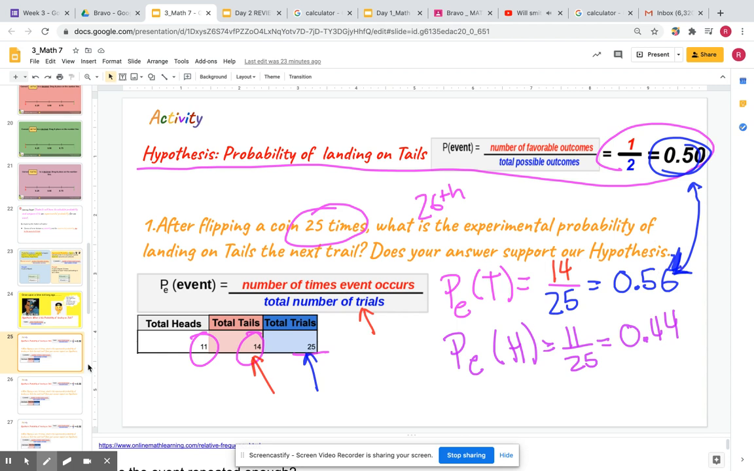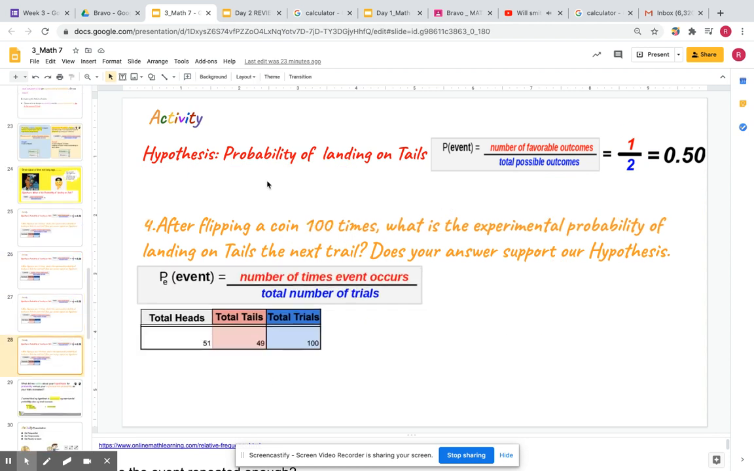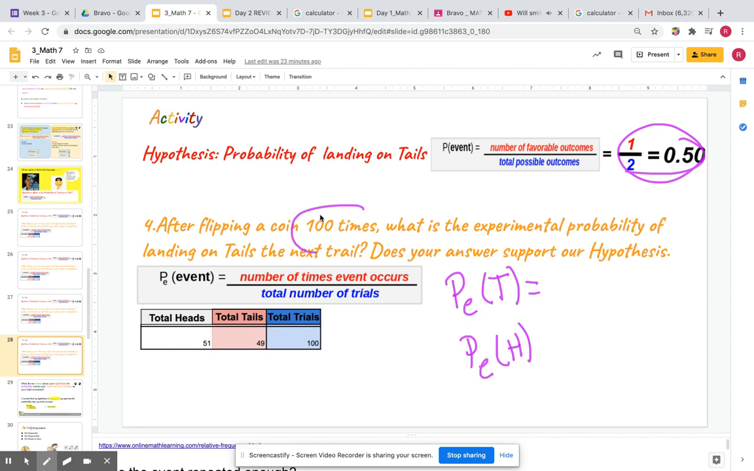It should be 50-50. So what I did was repeat the experiment. Eventually I repeated it 100 times, and what I found out is that every time I repeated the experiment, the experimental probability of heads for the next flip was getting very, very close to 0.50. And for tails, when I flipped it 100 times, I saw tails 49 times. So the numerator, once again, is the number of times the event occurs.